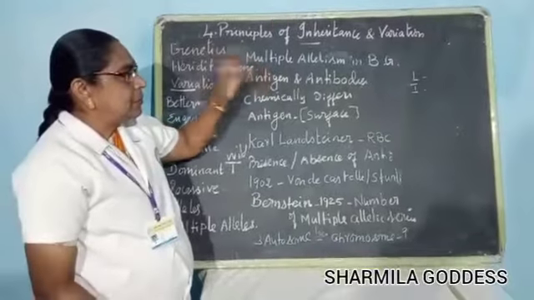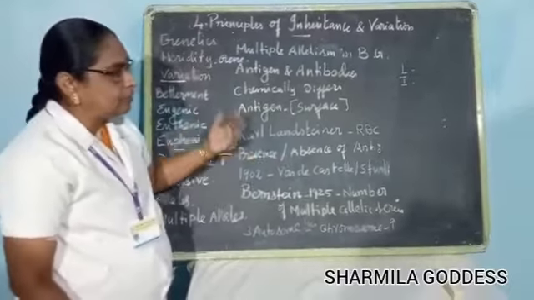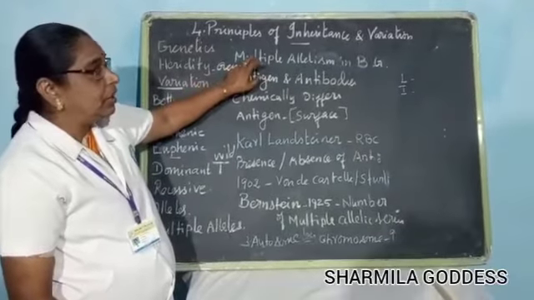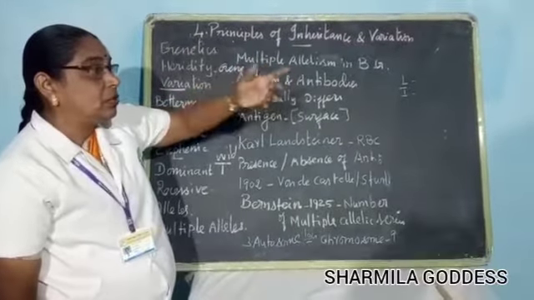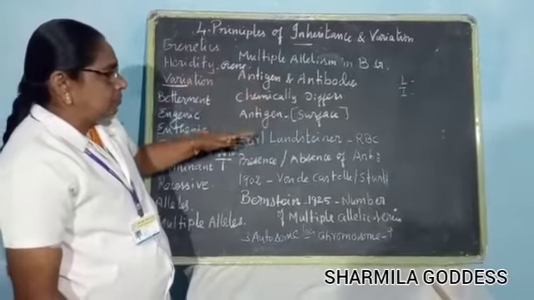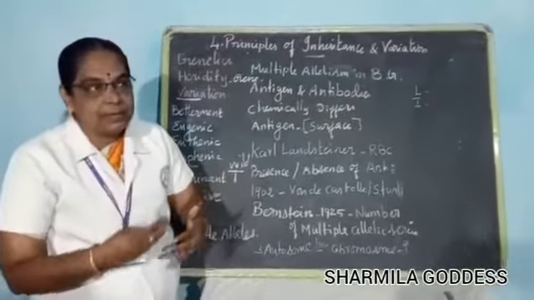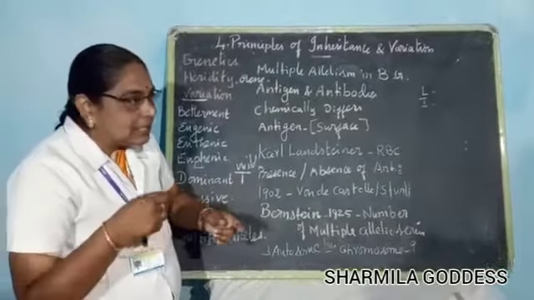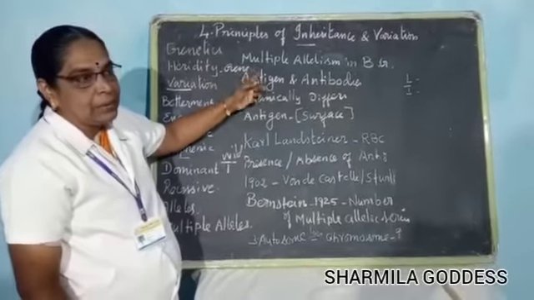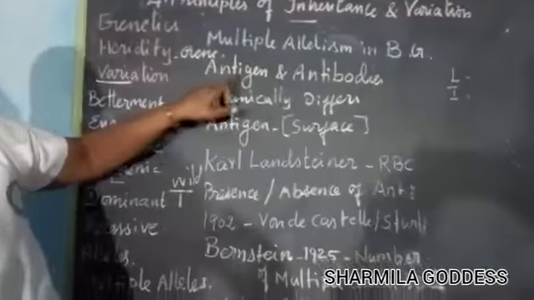Multiple allelism is best exemplified by the inheritance of blood group, different blood groups, to the next generation. The inheritance of blood group is the best example for multiple allelism. If we want to understand the inheritance of multiple allelism, we must learn about antigens and antibodies.